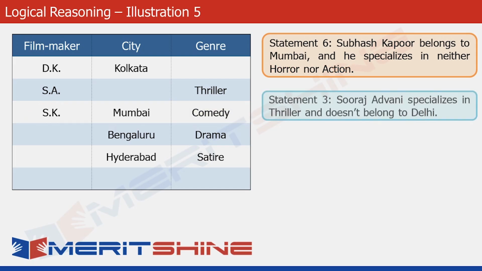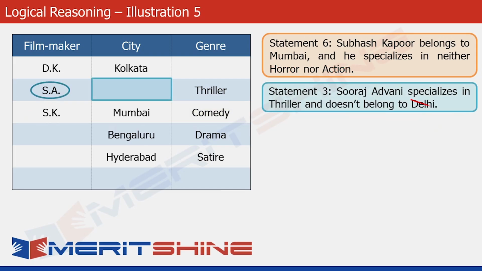Statement 3 says that Suraj Advani doesn't belong to Delhi. Since there are just two cities left to be filled now, Delhi and Chennai, we can safely conclude that Suraj Advani belongs to Chennai. We fill this up and then look at the last cell of this column. It's very obvious now that this cell can have nothing but Delhi as there is no other city left.